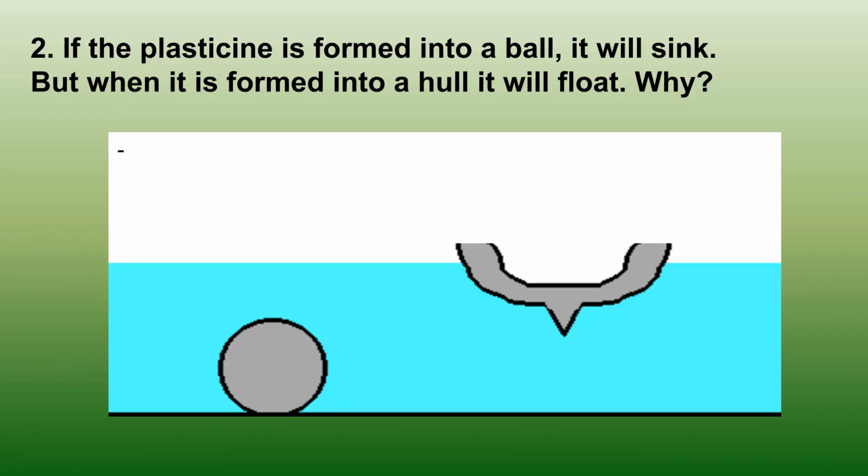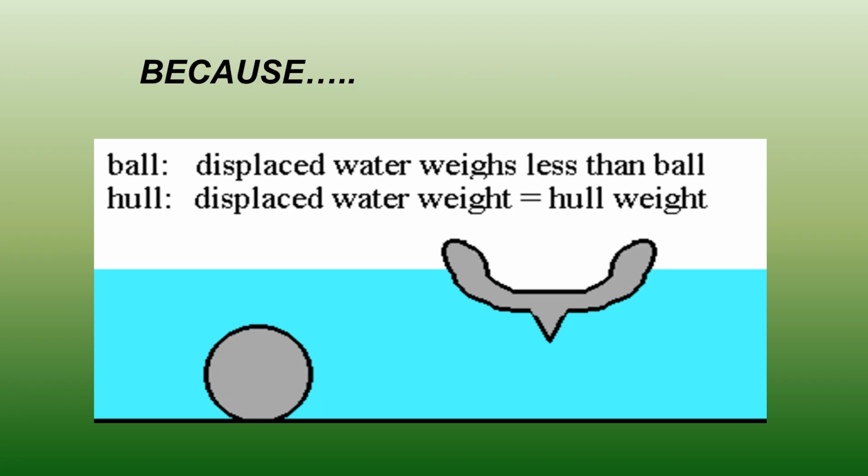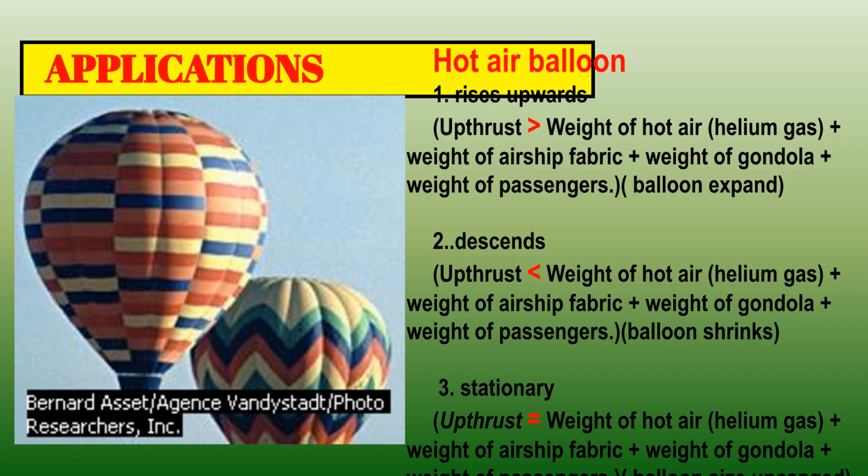Another question. If plasticine is formed into a ball, it sinks. When formed into a hull shape, it floats. Why? The plasticine ball sinks because the displaced water weighs less than the ball. The hull floats because it is shaped to displace a volume of water whose weight is equal to the hull's weight. Archimedes' principle has many applications, including hot air balloons.